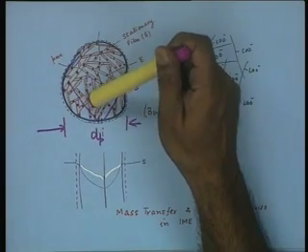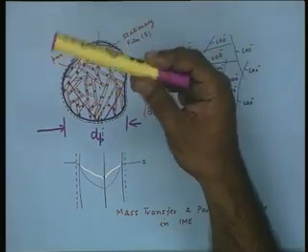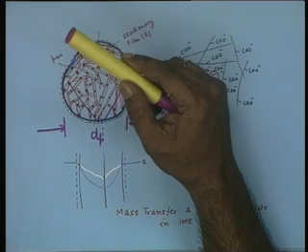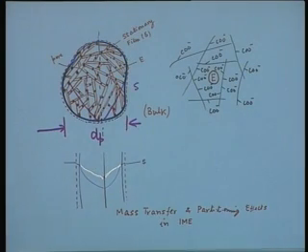On the other hand, if the biochemical reaction rate is very slow compared to diffusion, or diffusion is very fast, you might have a reasonable concentration of substrate even at the center of the particle, and therefore the apparent loss of enzyme activity may not be serious. So in the case of enzyme reactions where enzymes have a very high activity, or in other words, if you are able to make a preparation which has a very high enzyme loading, that means the amount of enzyme in international units per gram of carrier particle can be increased to a significant level, then the system can be operated under diffusion limitations.